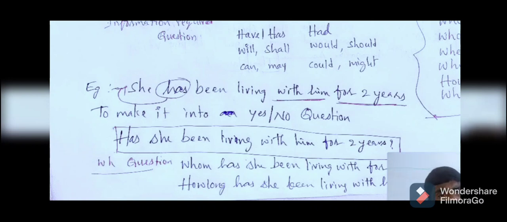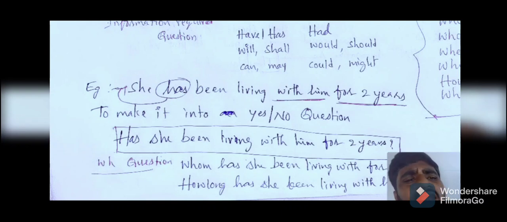Right, see there. To make it a yes or no question, first I told you, you need to know what helping verb was used in the sentence. So in this sentence I have circled has. Has is the helping verb, and I have even given an arrow. So to make the sentence interrogative, that has to be used before she. At the bottom I wrote, to make it into a yes or no question, we have to bring has forward before she. Has she been living with him for 2 years? So this is a yes or no interrogative sentence.